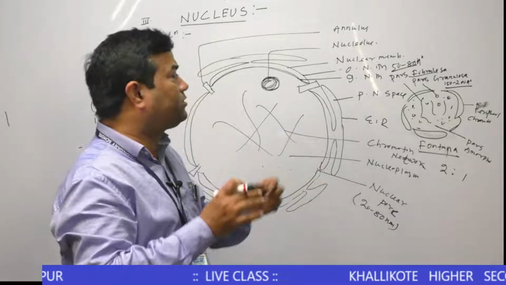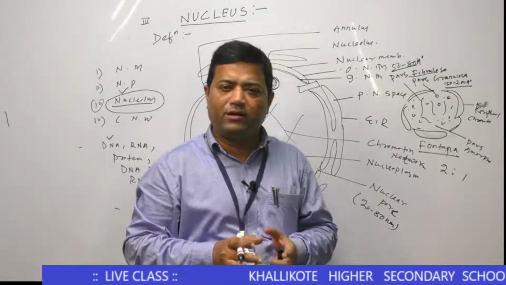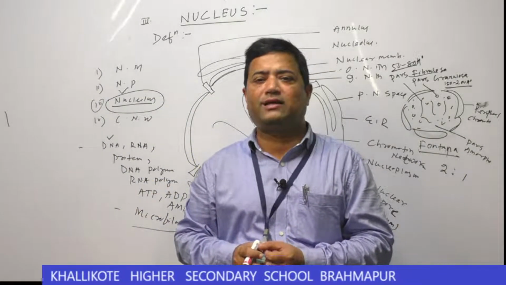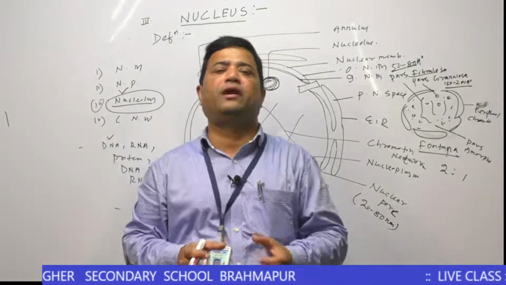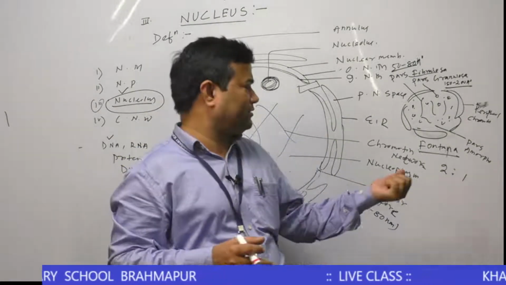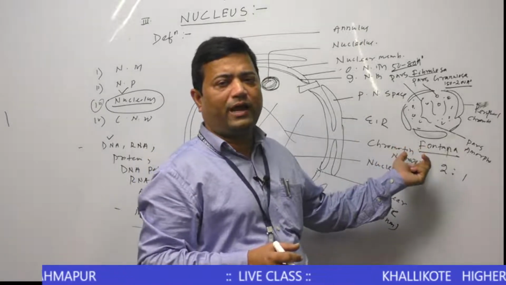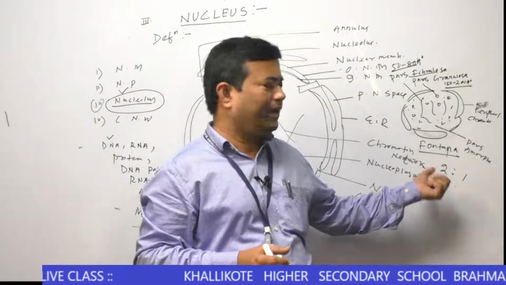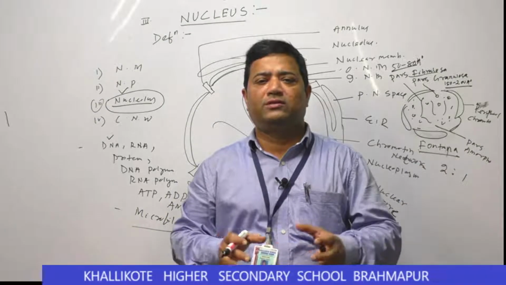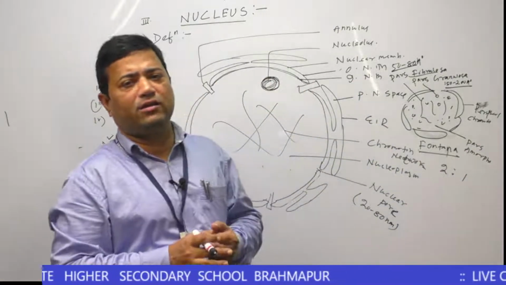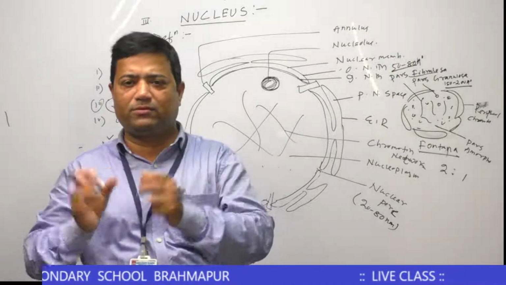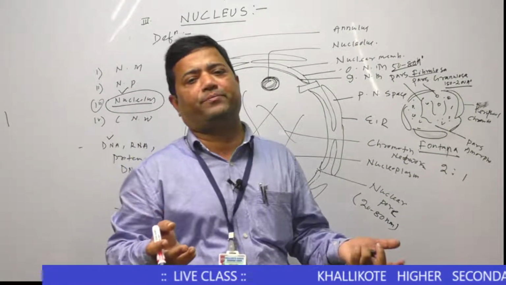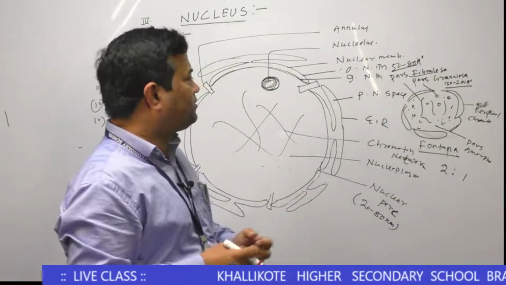Then what are the functions of the nucleolus? The nucleolus is responsible for synthesis of ribosomal subunits, as well as RNA synthesis and protein synthesis. I have already discussed that the ratio of protein and RNA in the nucleolus is 2:1: two parts protein and one part RNA. So three main functions are associated with the nucleolus: one is the synthesis of ribosomal subunits, second is synthesis of protein, third is synthesis of RNA. Okay, these are the different functions of the nucleolus.